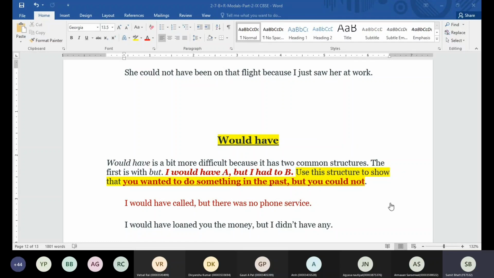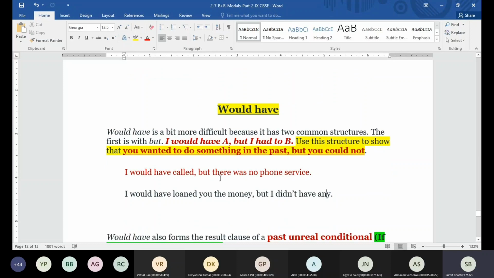Now, if you remember from the past perfect tense, we had one conditional. Which conditional was there with past perfect tense? First, second, third, or zero? Third, okay. So would have is also used in the third conditional, guys.